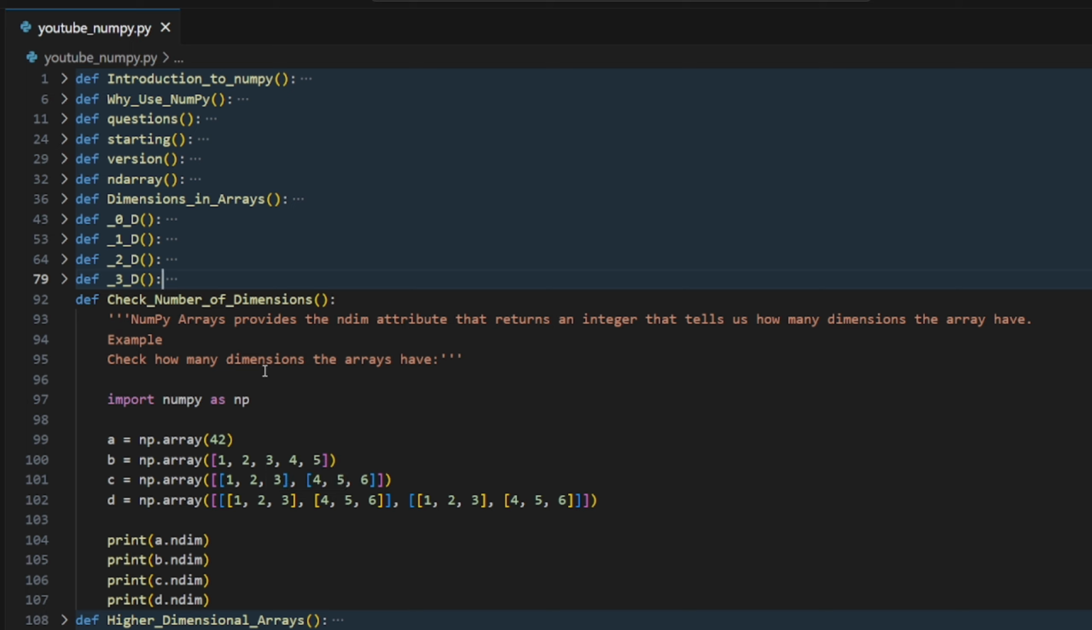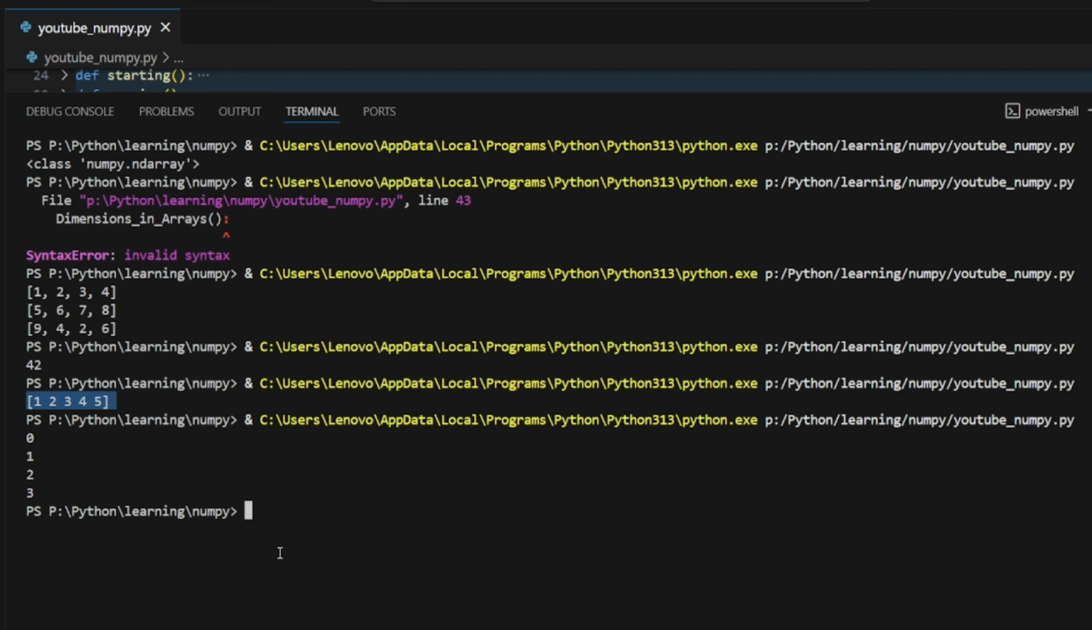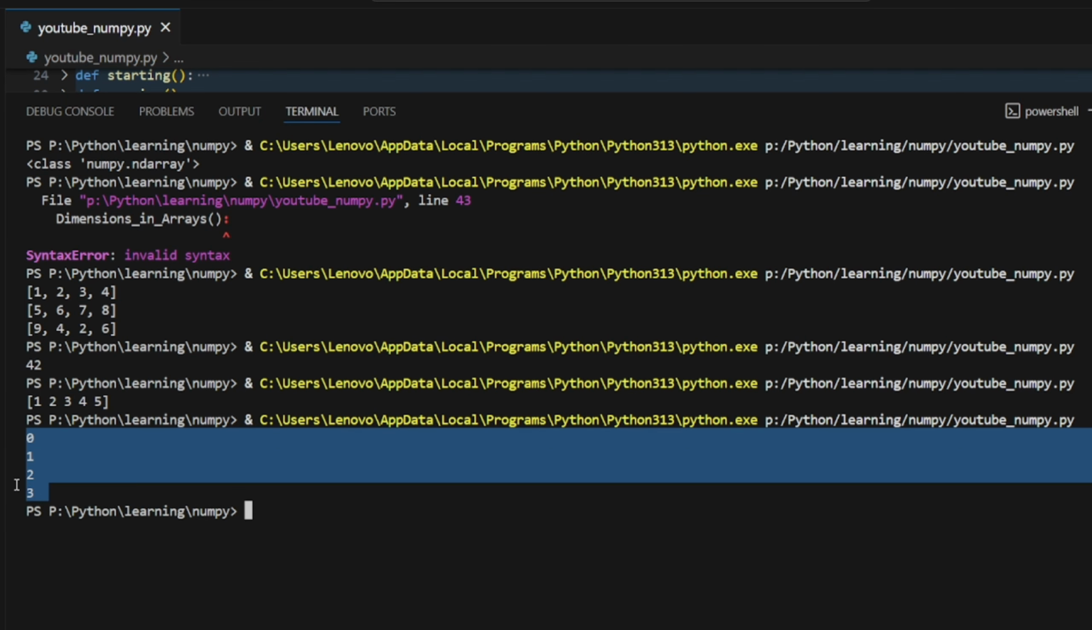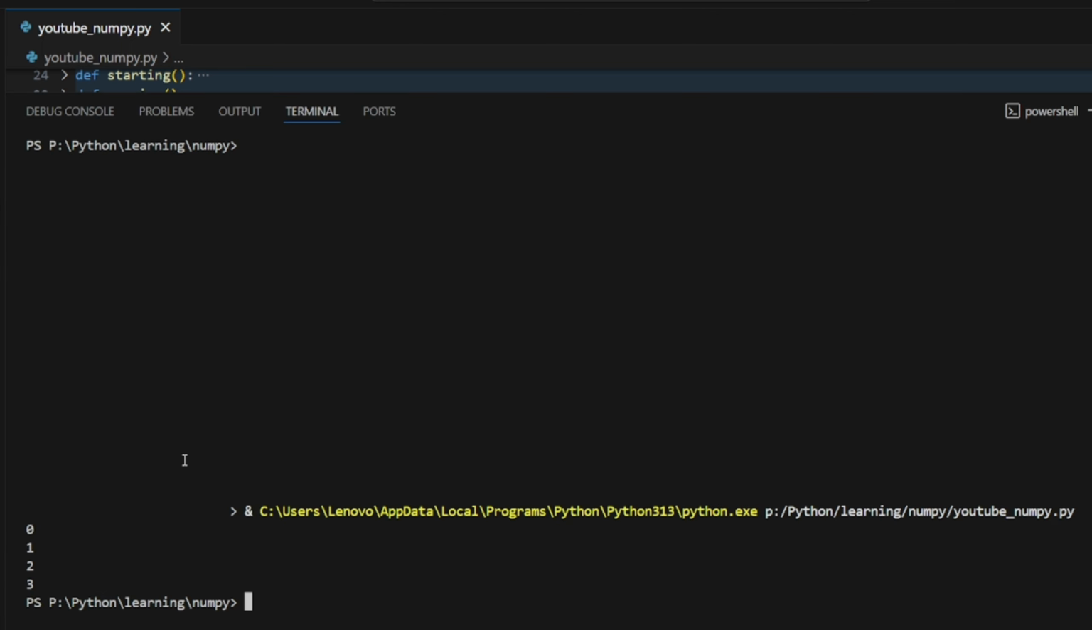In this case, we have the NumPy dimension attribute, which is shortly written as ndim, that returns an integer that tells us how many dimensions the array has. If we use this, we should get 0, 1, 2 and 3. Let's run this. And here we are getting 0, 1, 2, 3. Let's clear this and rerun that. We are getting 0, 1, 2, and 3.